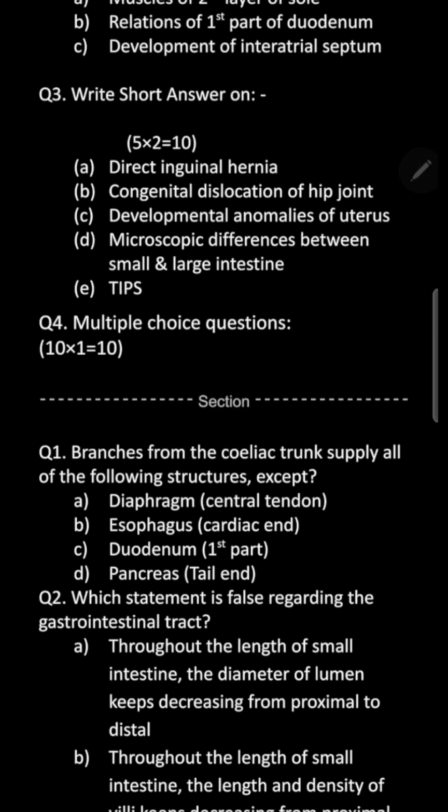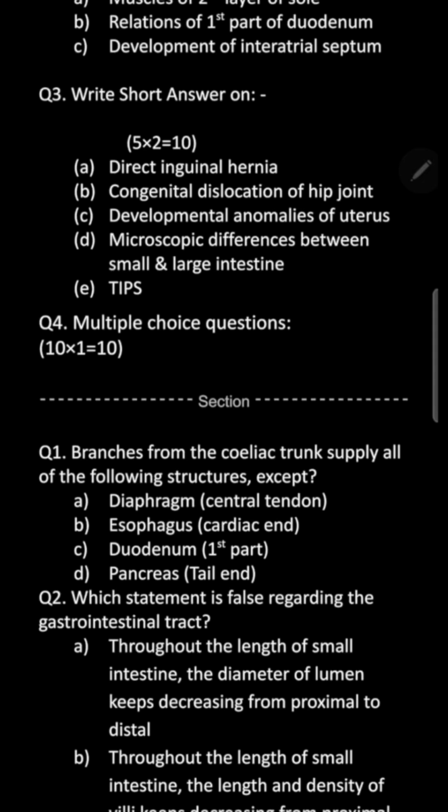Then writing about TIPS, that is, transjugular intrahepatic portosystemic shunt. This procedure is done in case of portal hypertension. So in an extreme condition, when there is a lot of bleeding from the esophageal varices or hemorrhoids, or you can see the caput medusae, splenic engorgement, all this can be helped with TIPS.